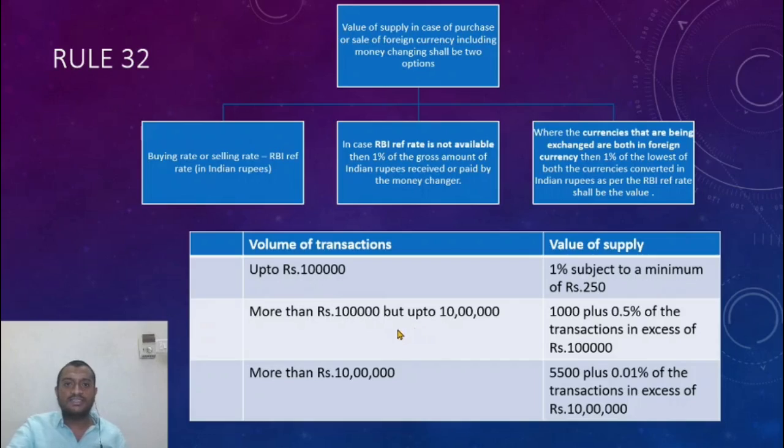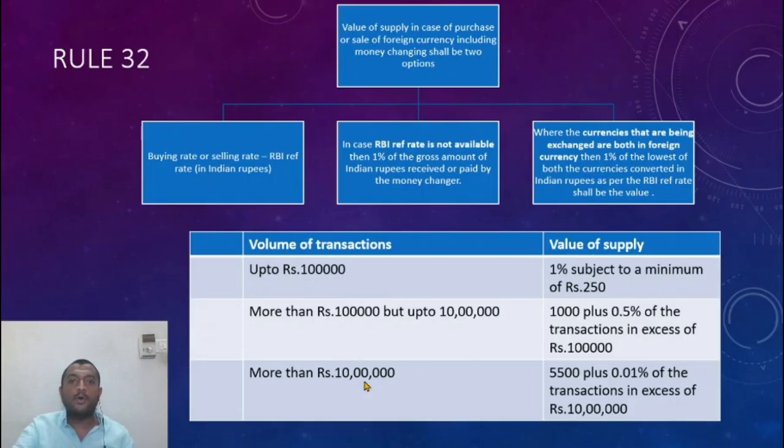So 1000 plus 4 lakh into 0.5%, which would be 2000 rupees. So 1000 plus 2000 rupees, 3000 rupees I have to pay to the government.